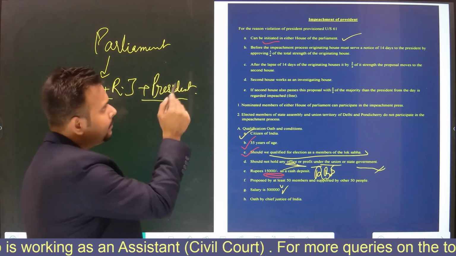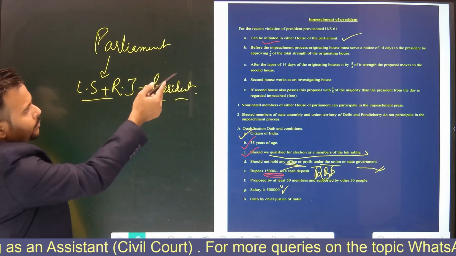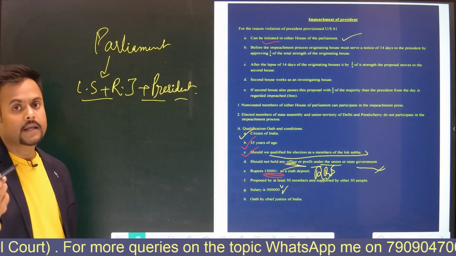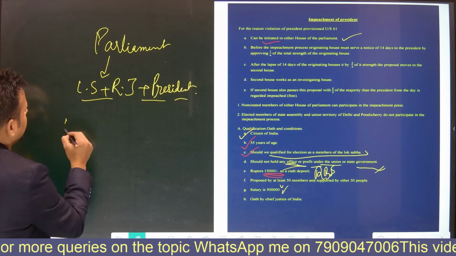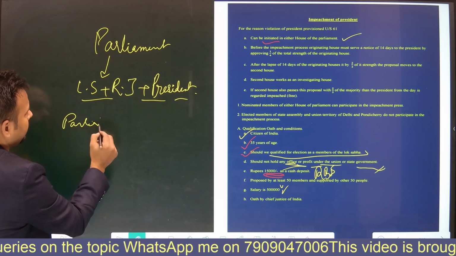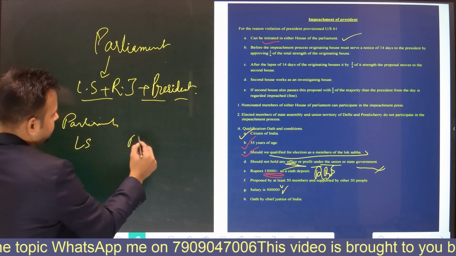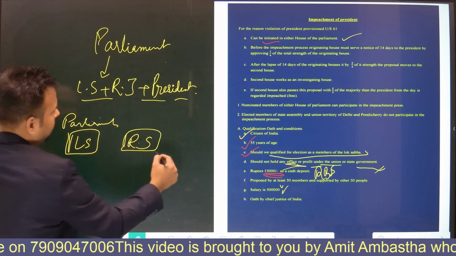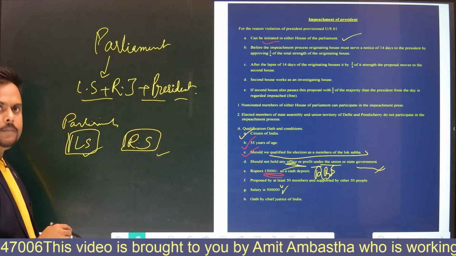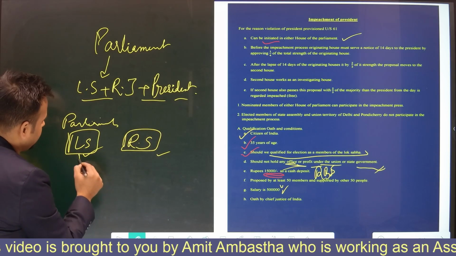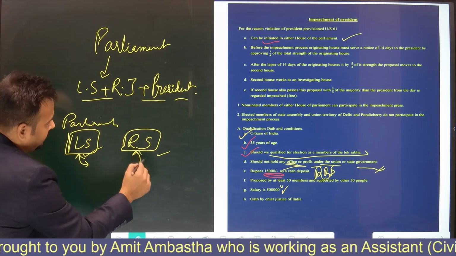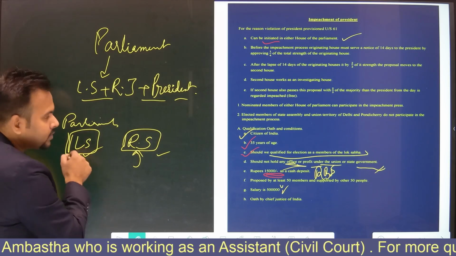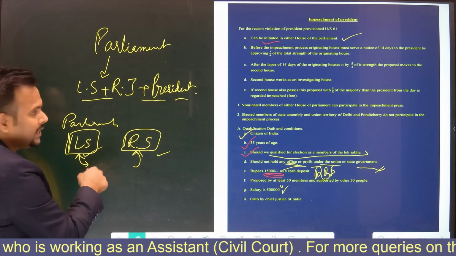So now come back to this impeachment process. Impeachment is a provision under Article 61 of our Indian Constitution. First point, it can be initiated in either house of the Parliament. That means in Parliament, there are two houses, the upper house and the lower house. This impeachment can be started or initiated in either house, either the Lok Sabha or the Rajya Sabha. It is not mandatory that the process be started in the Lok Sabha only or the Rajya Sabha only. Anyone can initiate the process of impeachment.